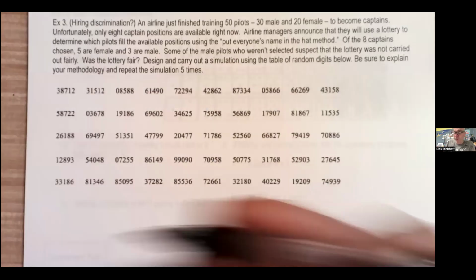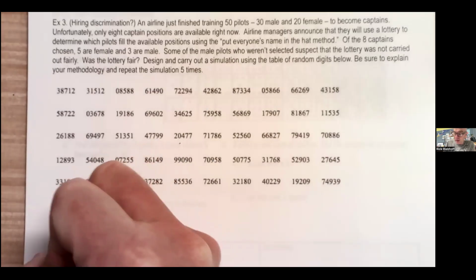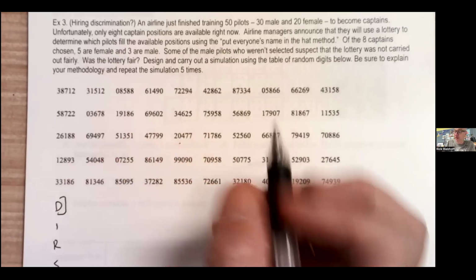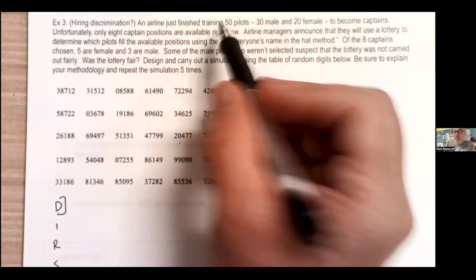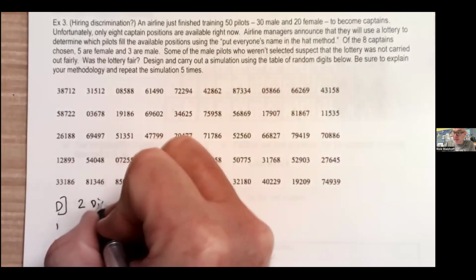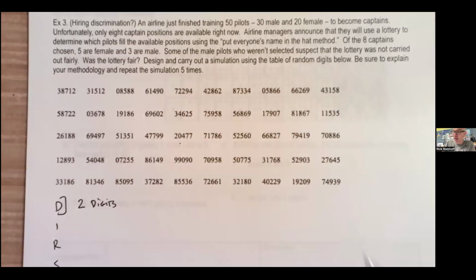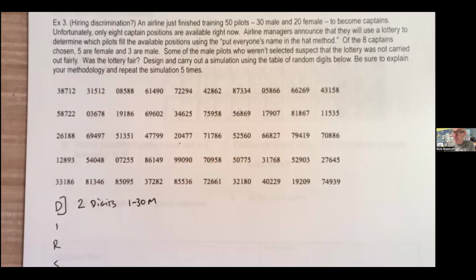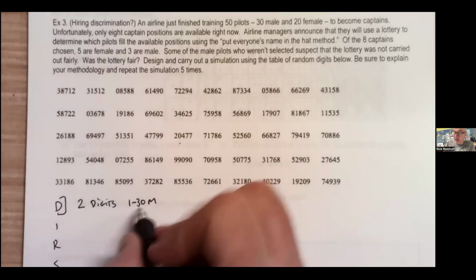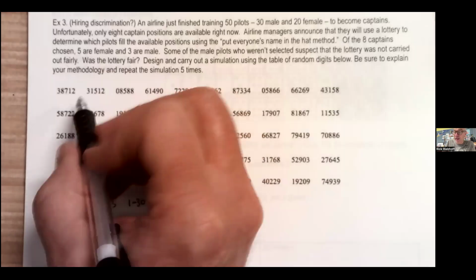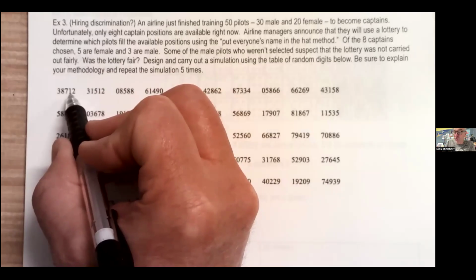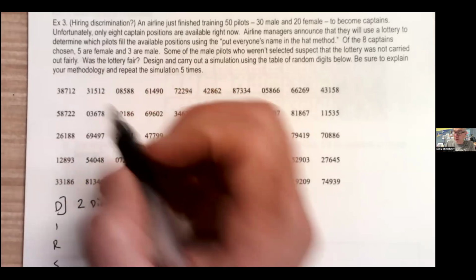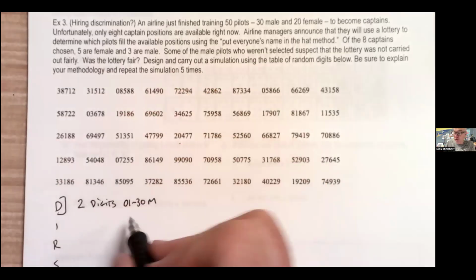Okay, so we're going to DIRSC it. DIRSC. Digits, how many am I using at a time? Well, think about it. We've got 50 pilots. I've got to use 2 digits at a time, right? So 2 digits at a time. 30 are male. So I'm going to go 1 to 30 represents male. But if I'm using 2 digits at a time, I can't use 1, right? Because let's say I get to this 1 here. Does that mean 1 or does it mean 12, right? Does this mean 2 or does this mean 23, right? So I have to keep everything in 2 digits, right?